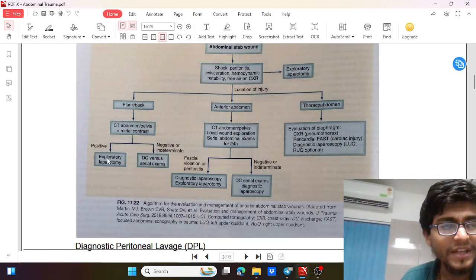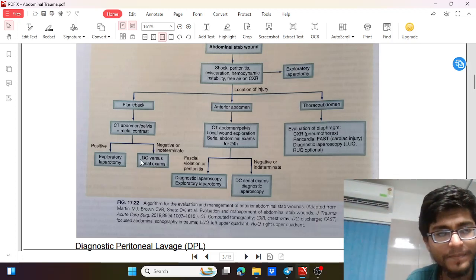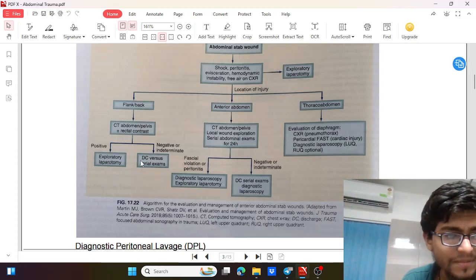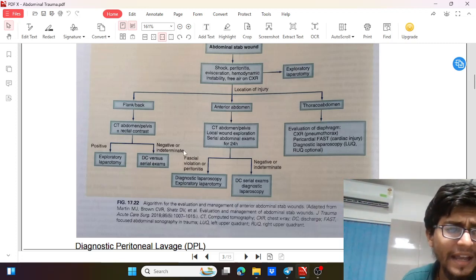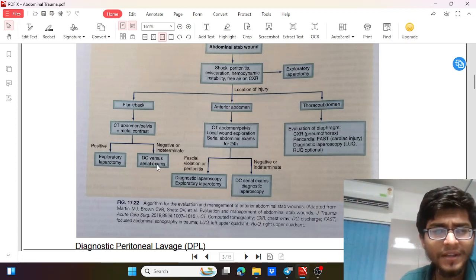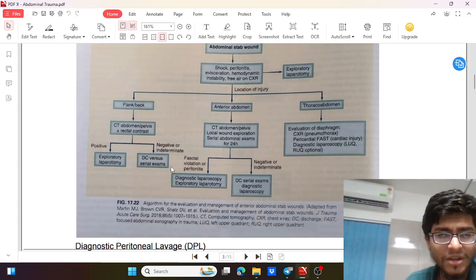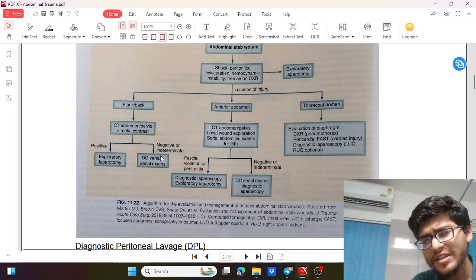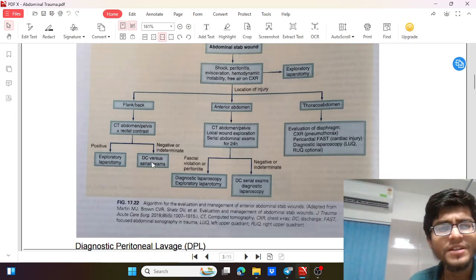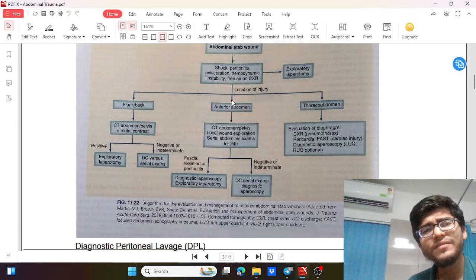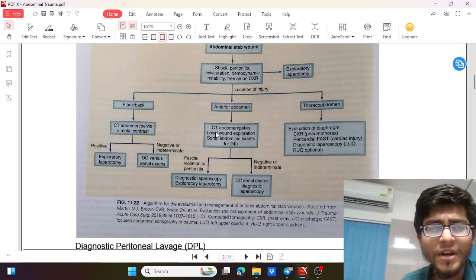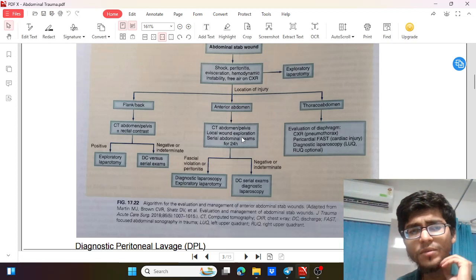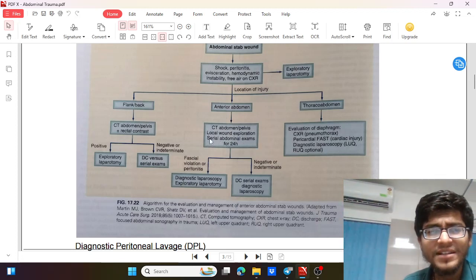And if we have something positive, then we take the patient for exploratory laparotomy and repair, or even damage control surgery as per need. Then in negative or indeterminate cases, we'll go for serial examination, or if the patient is stable, we can even discharge him after some observation. In case there is an anterior abdominal injury, again we'll go for a CT scan after local wound exploration and care of the wound, and serial abdominal exams for 24 hours.